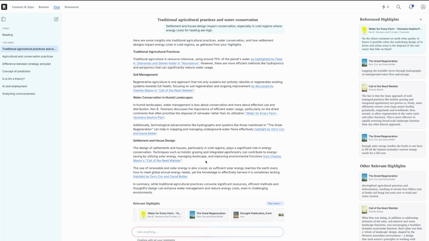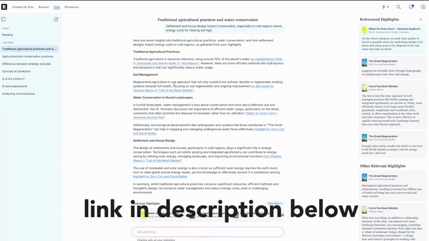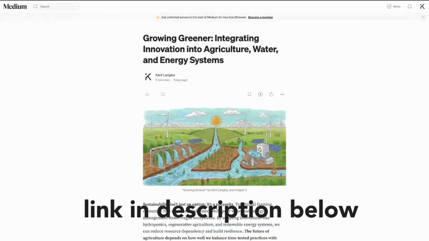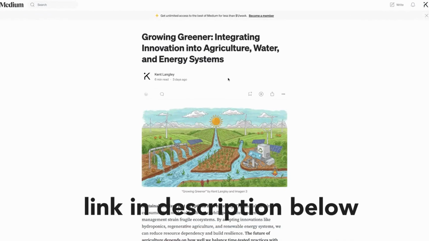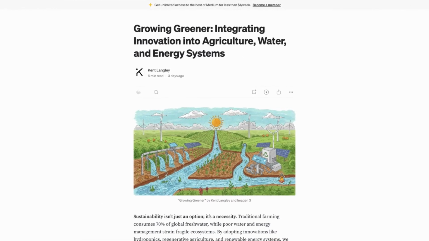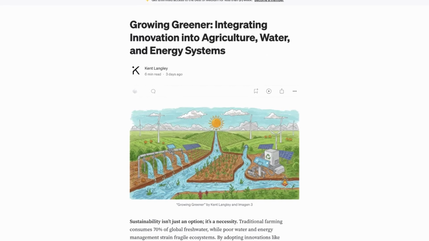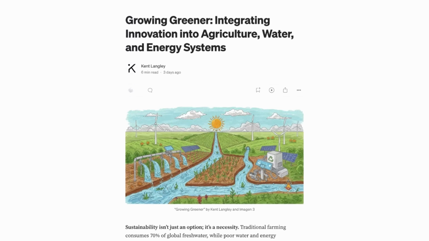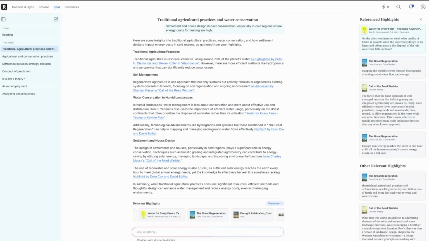Well, I took all of this and then I used it to write an article. I think you could probably find that article, which I titled Growing Greener, Integrating Innovation into Agriculture, Water, and Energy Systems. It is unique, because there's probably not been another study across this particular set of sources, right? You can imagine if you're doing research in science and maybe a thesis, this can be incredibly useful. But if I click on this, you'll see, what are my sources?